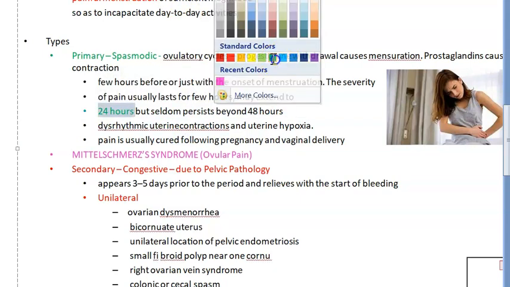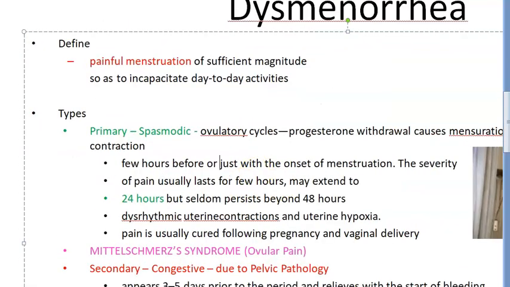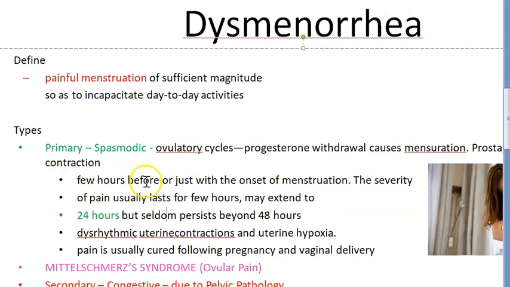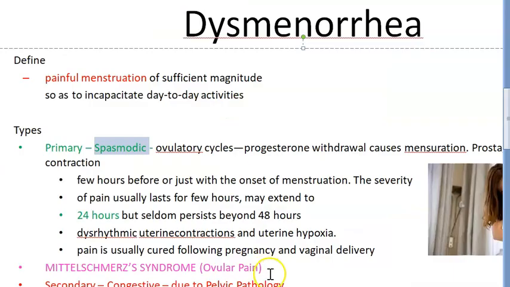So we'll mark everything with green, okay? Because this is something that is physiological. There is no pathology involved here, because here the uterine wall is shedding. So there are prostaglandins which are contracting the uterus. That is it, okay? This is normal. The pain that comes with menstruation and lasts for 24 hours is primary and it is spasmodic, and there is nothing to fear with that, okay?